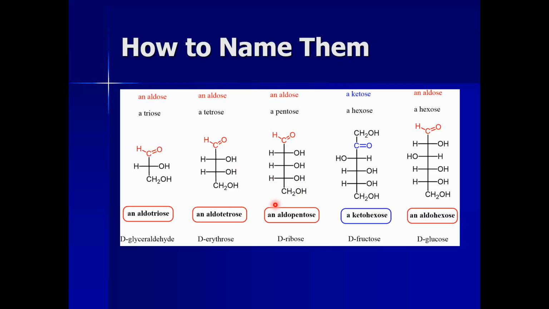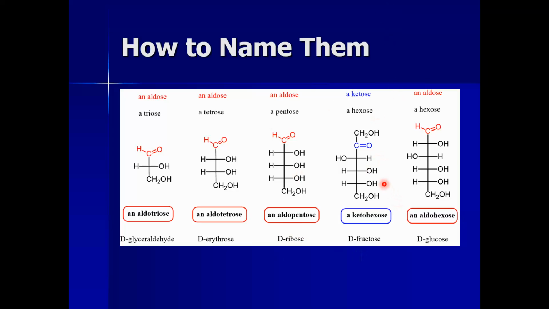And then if a sugar is having 5 carbon with the aldehyde group, it is an aldo sugar, so we will be saying it's an aldopentose. And again the hydroxyl group is on the right hand side, so we will be saying it's a D-ribose.